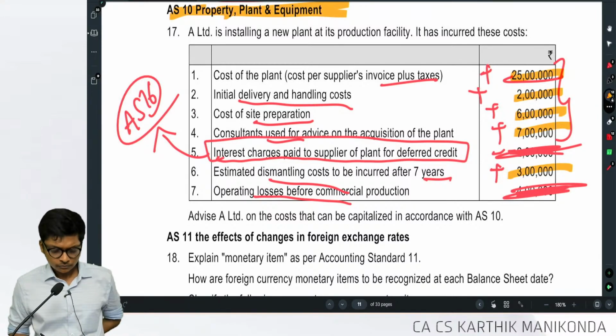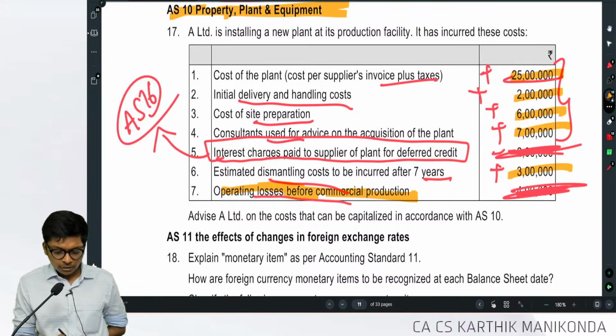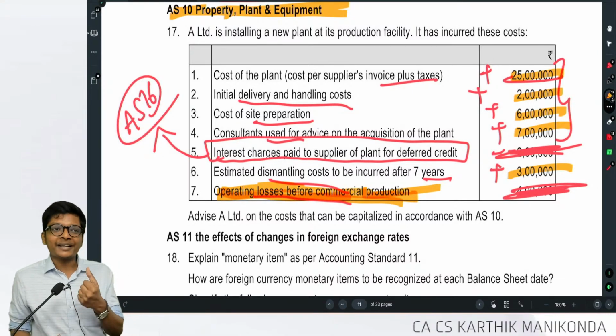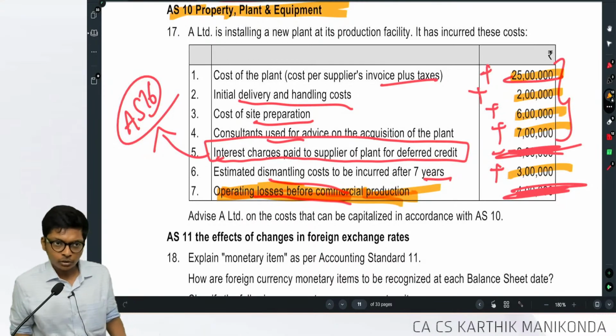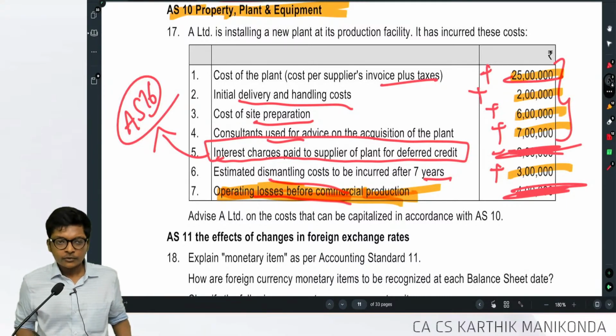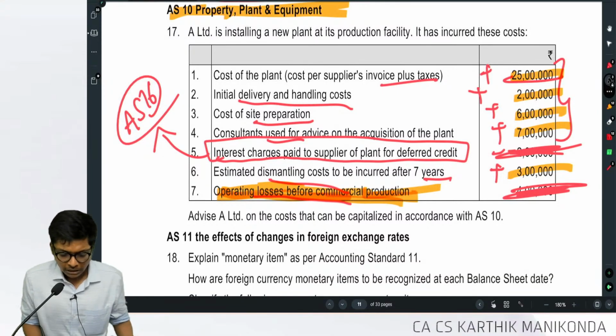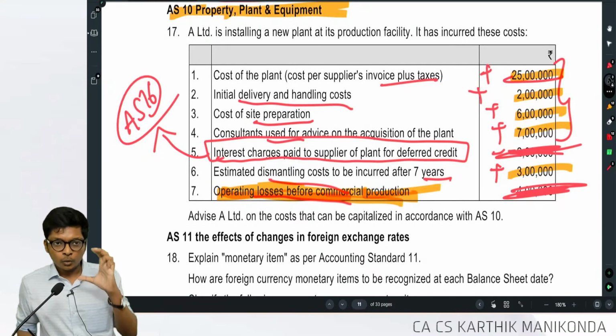Are you following? Initial operating loss before commercial production will be excluded. No, before that is testing. This is operating loss. Operating loss is a revenue expense. Okay, done, guys. We will try to do one more sum in this template from a different RTP also. Are you following, guys? Understanding what's included?